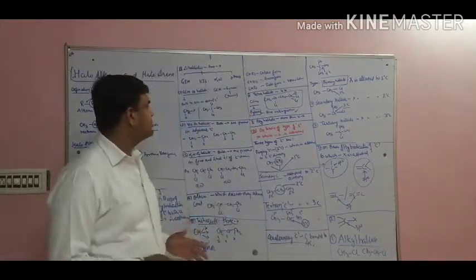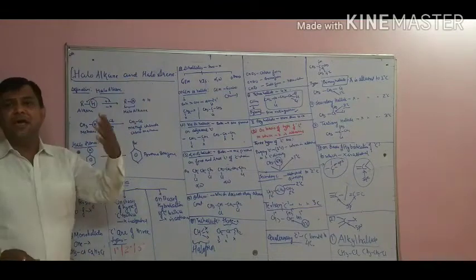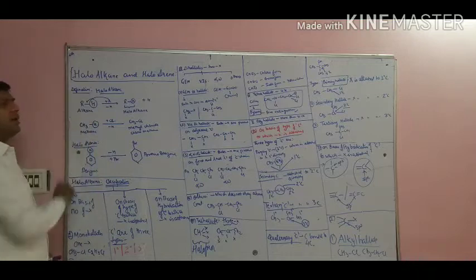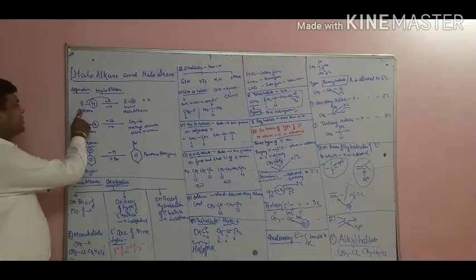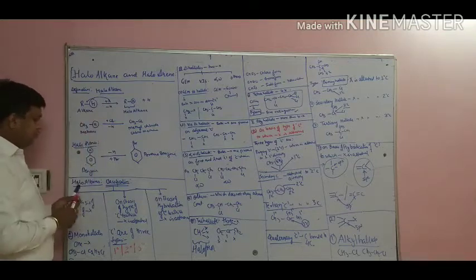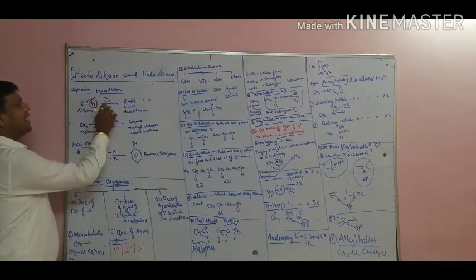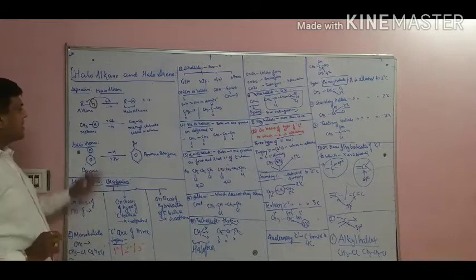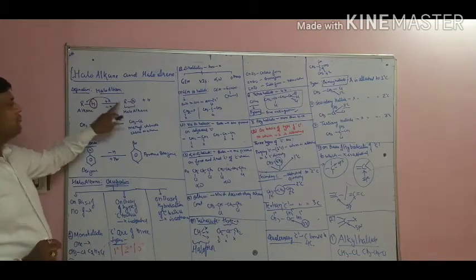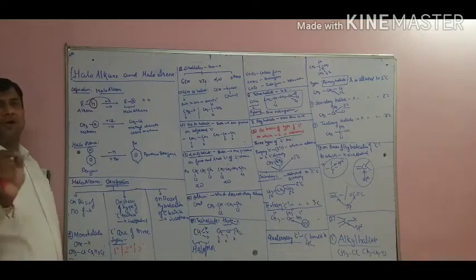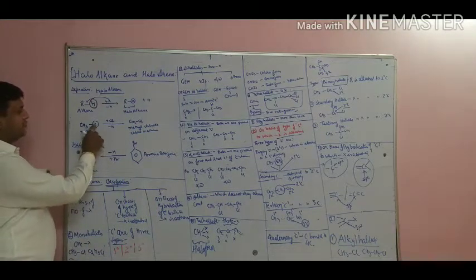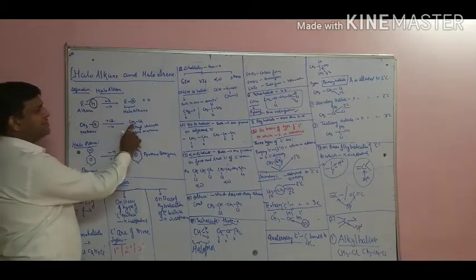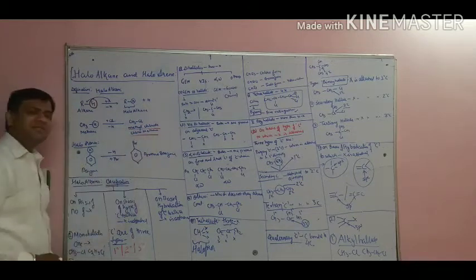So if we start from the first chapter, that is haloalkanes and haloarenes. This is chapter number 1. First of all, I should define the haloalkane. What do you mean by the word haloalkane? See, RH is an alkane. We remove the hydrogen of the alkane and substitute it by X, that is the halogen. Then it is called a haloalkane. That is, hydrogen has been removed, and in place of the hydrogen we put the halogen like fluoride, chloride, bromide or iodide. For example, methane: we remove the H and substitute Cl. So what will happen? CH3Cl, its name is methyl chloride, or we can say chloromethane.